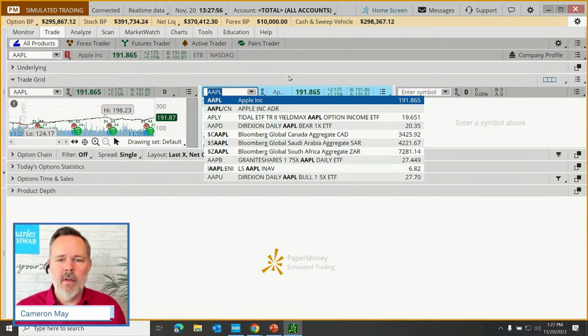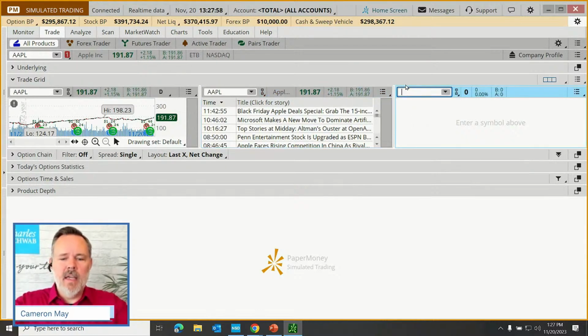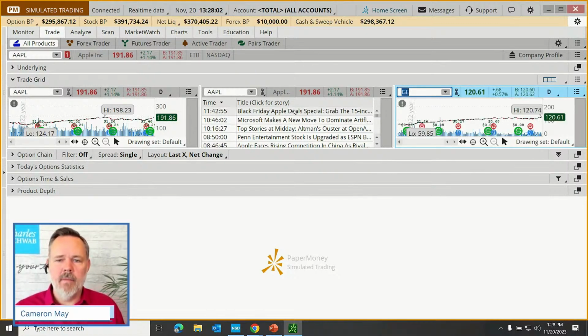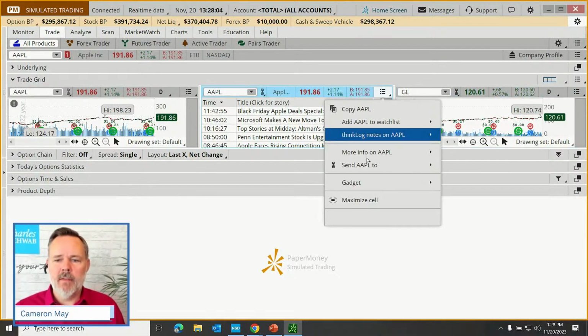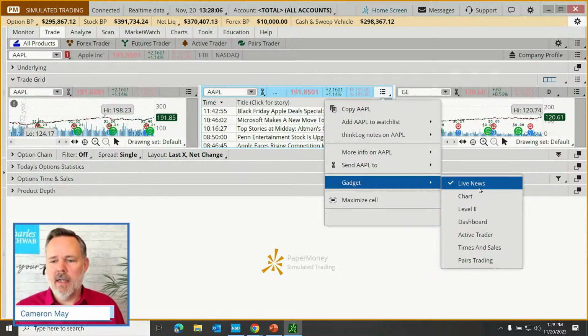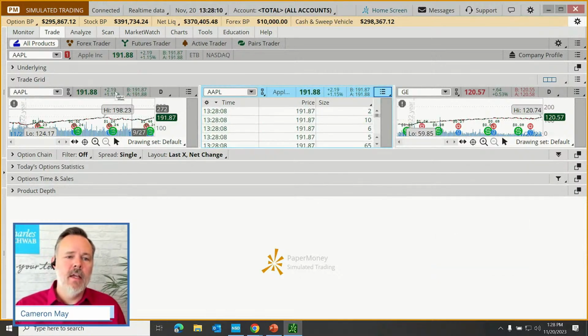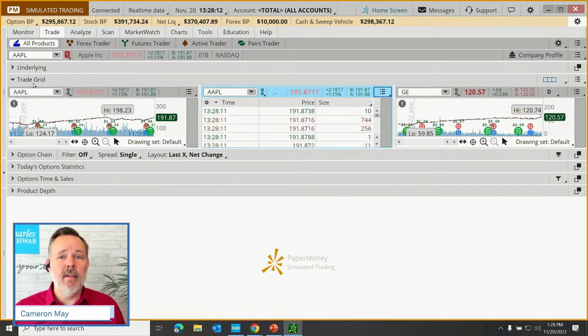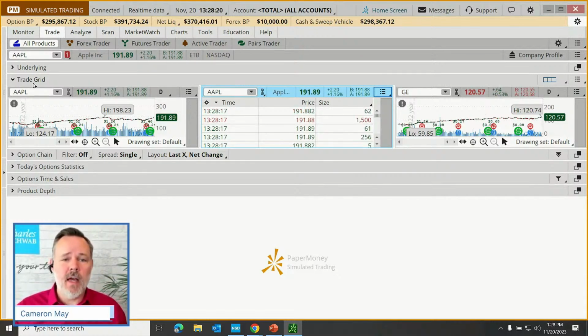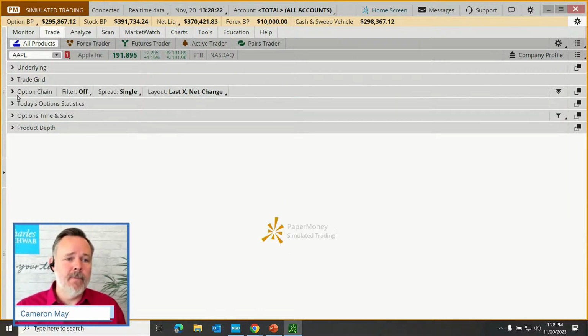Anyway, let's do a couple of other functions here. Let's load up Apple here. You could even do a different stock right here, okay? Well, let's say we wanted our gadget, maybe our time and sales, whatever. So yeah, that trade grid is a place where we could quickly set up whatever streaming information is important to us on a single stock or on multiple stocks. Good stuff there on the trade tab.